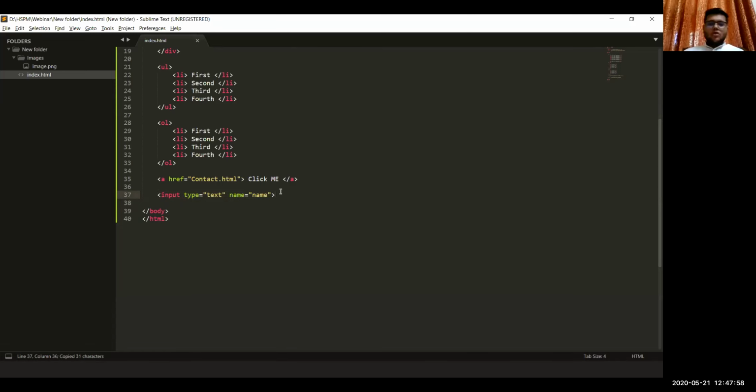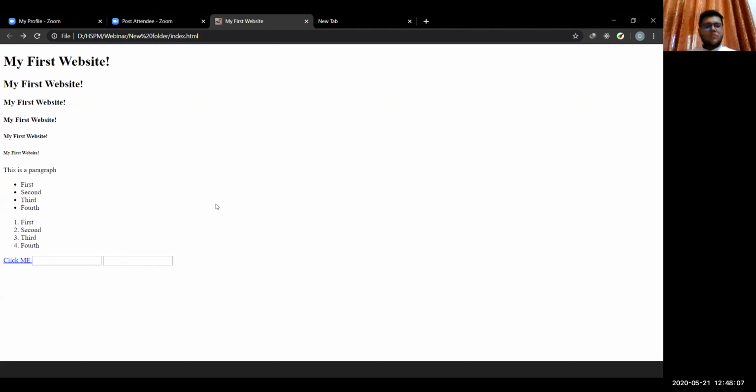After this, we also have a password type of input. The next input field appears here, and whatever you type in this would be in the form of these bullets, so that no one else can know your password or whatever you insert in this.